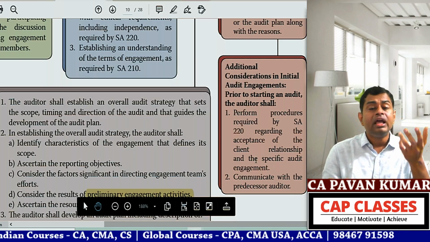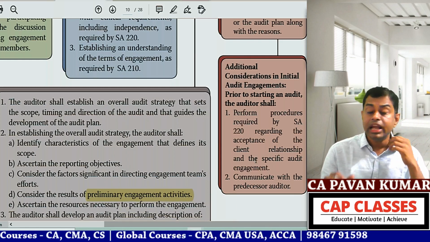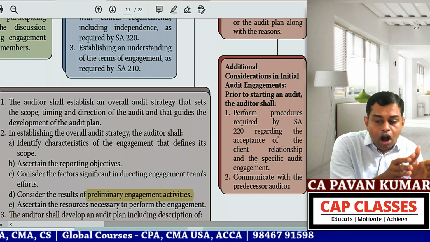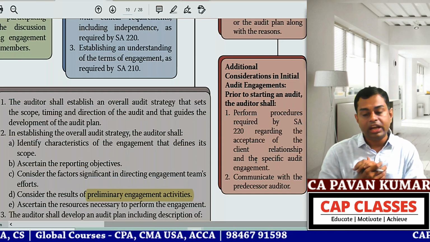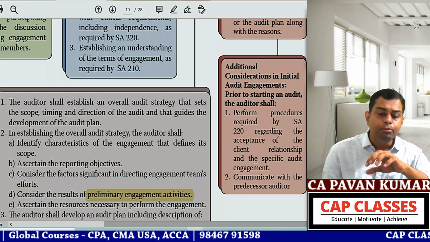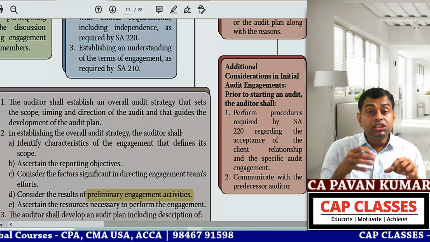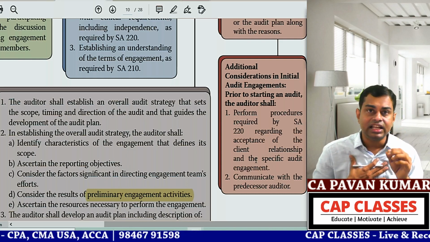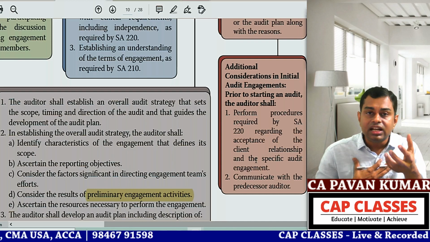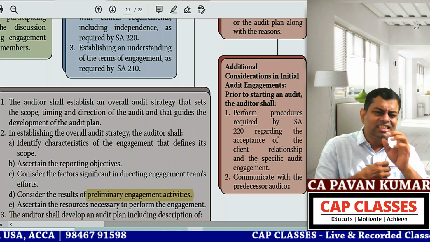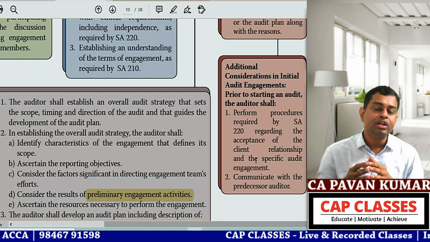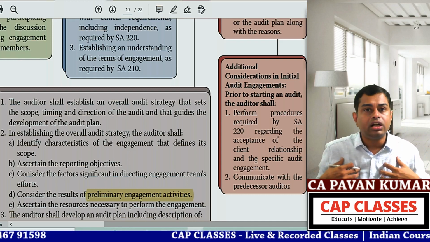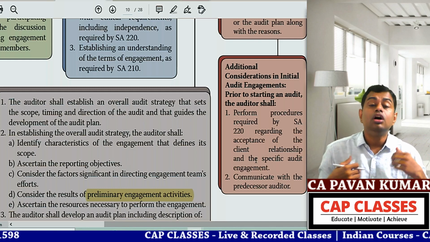Okay. So in that, what they mention is, imagine Chitra is the auditor of X Limited. The firm or the entity is removing Chitra and appointing Pavan Kumar to be the auditor. It is called professional courtesy. It is not just a formality, it is a professional ethic, a code of conduct. I am the new auditor. Chitra is the old auditor. I have to call Chitra.